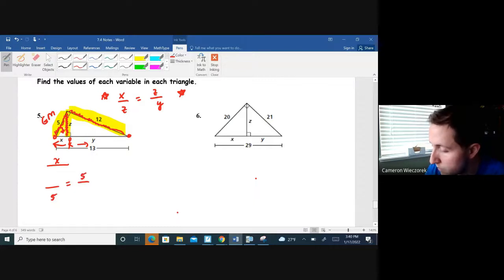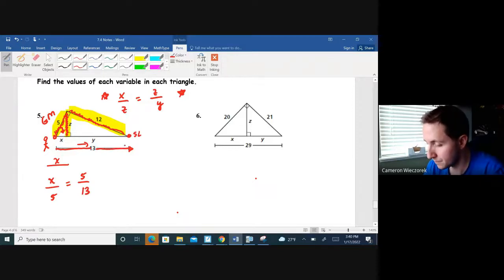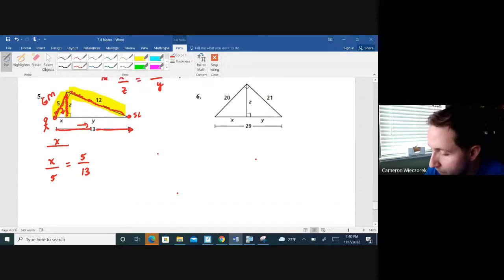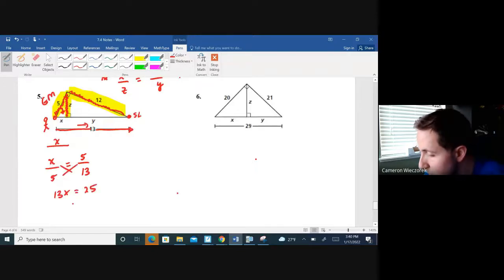Now, Mean Mountain Man is standing in the bottom left corner at the first aid station. He could either go x units back to the chairlift, or he could go, and I won't mess it up like I did in the last one, 13 units all the way across to the ski lodge over here. Not x plus 13. They're labeling the entire piece as 13. So when I cross multiply, 13x equals 25.